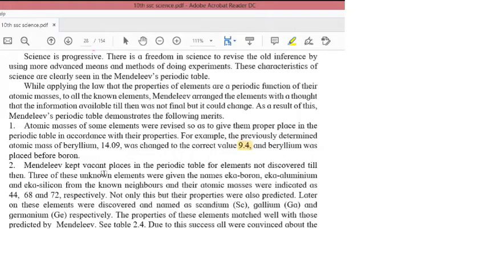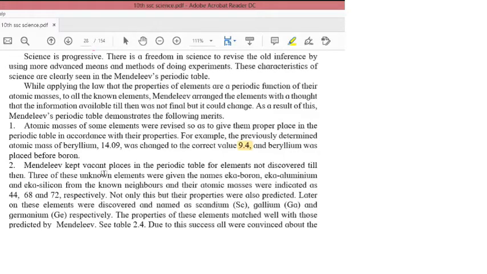So, regarding the atomic masses, what he did was revise the atomic masses of all the elements so that they would get the correct place in the periodic table according to their physical properties, chemical properties, and atomic masses.